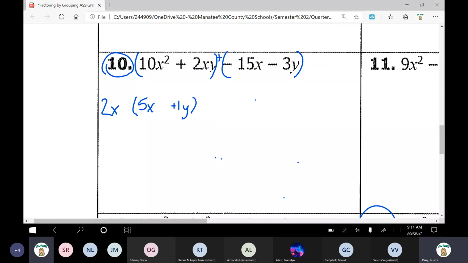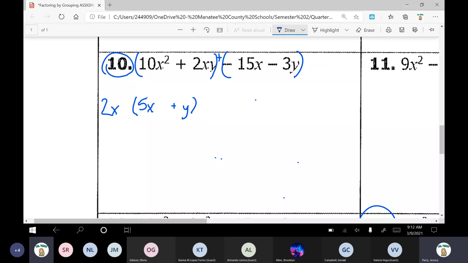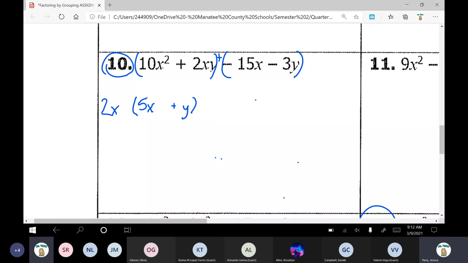Okay, so now let's look at the 1 in front of the y. Should I keep that 1 or should I erase it? I see some erase. Erase, perfect. You guys are right. Let's go ahead and erase it because that 1 is invisible. We have a y there, so there is something there. So that's fine that we erased it. Let's go on to our next set of parentheses.